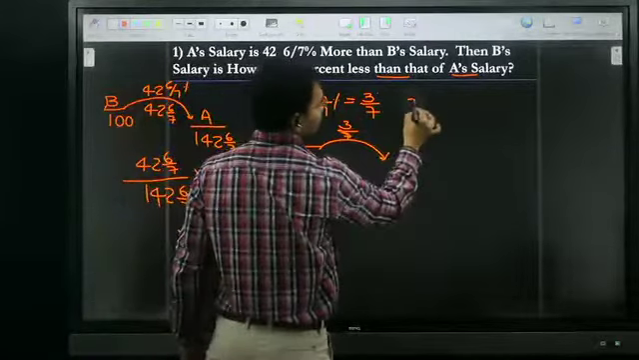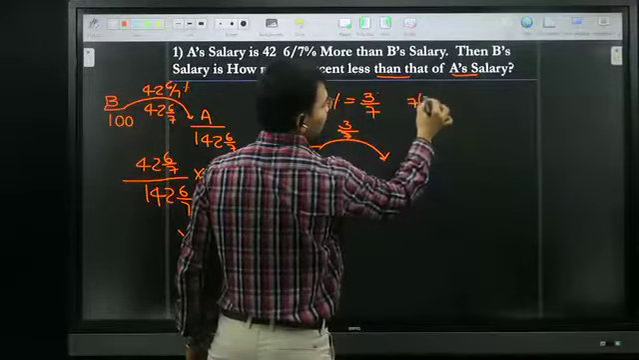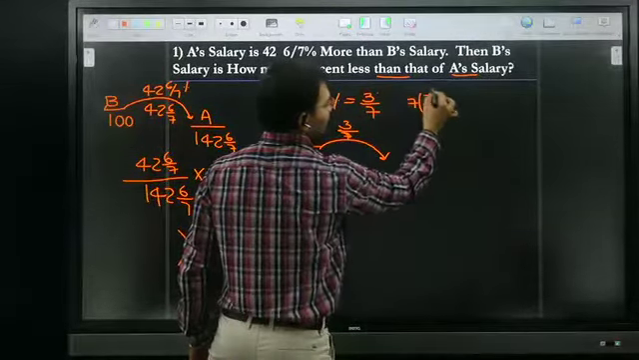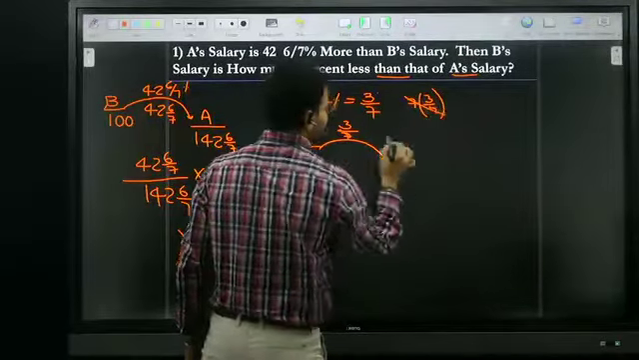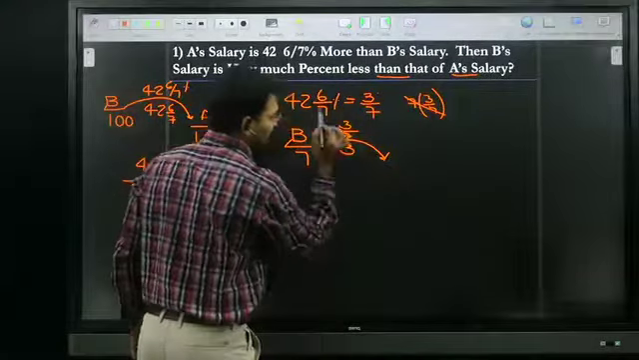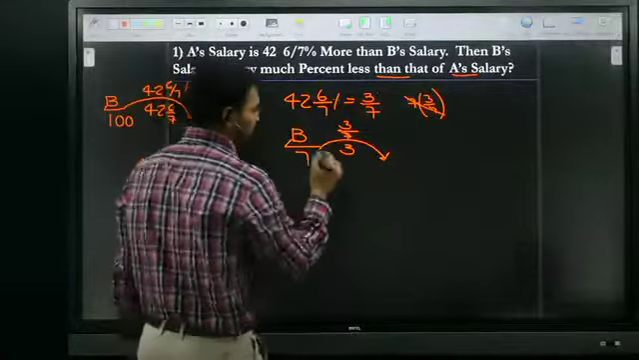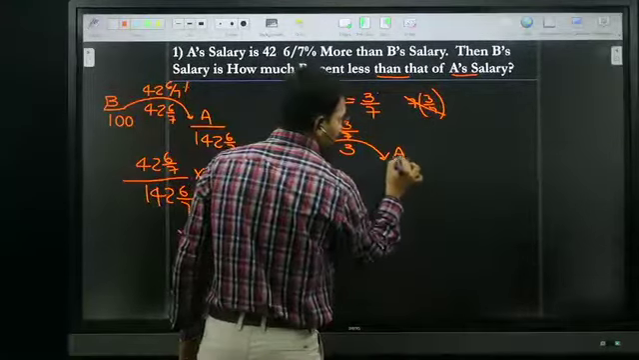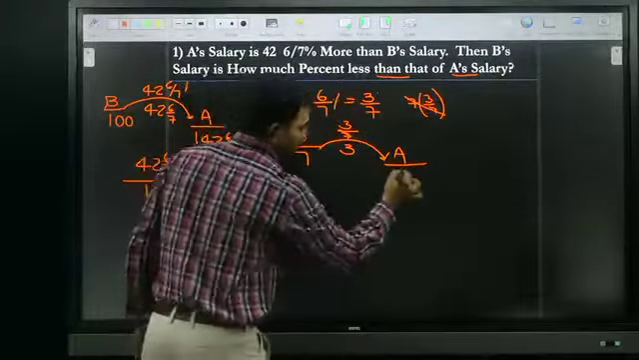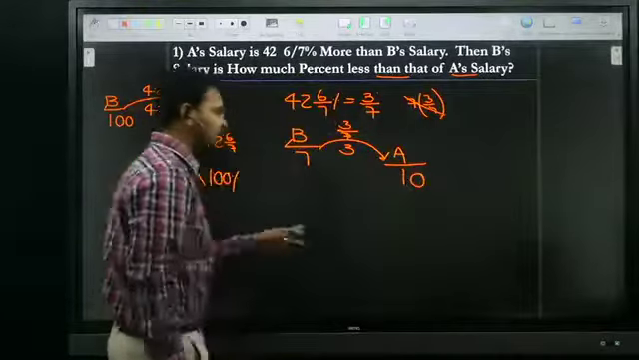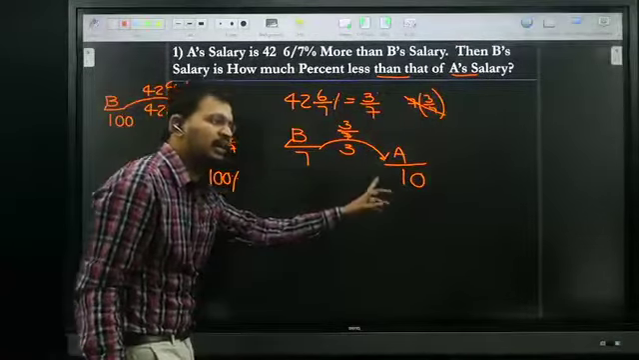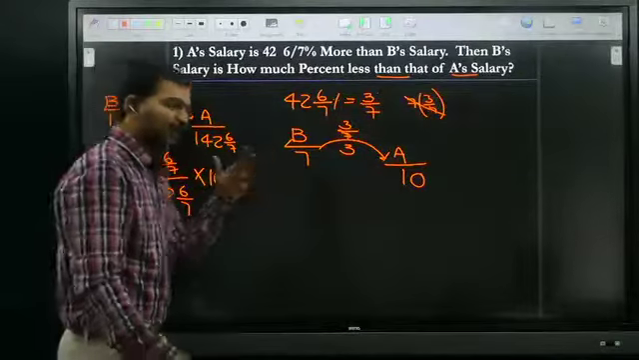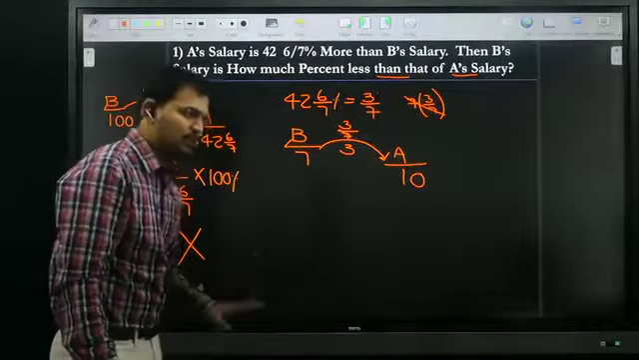7 upon 3/7 is nothing but, the 7 gets cancelled, and how many parts more? 3 parts more. Then A's salary becomes what? 10. If B's salary is 7, A's salary is 10. Now I know both the persons' salaries.